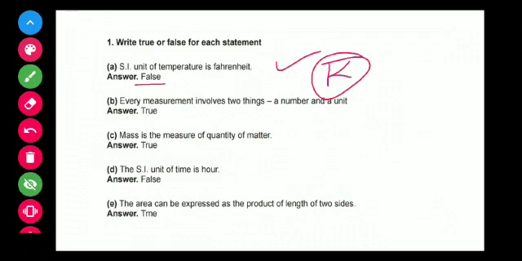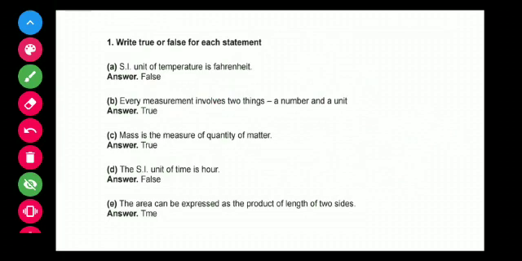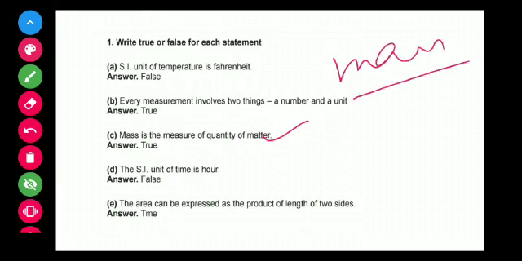Every measurement involves two things: number and unit. It's true, because for any physical quantity, suppose mass, we represent mass as 3 kg. There is a number, and second is a unit. This is a true statement. Mass is the measure of quantity of matter. This is true, because mass is a quantity of matter, and weight is a force. So this is a true statement.